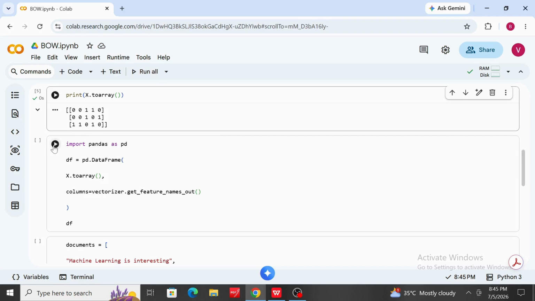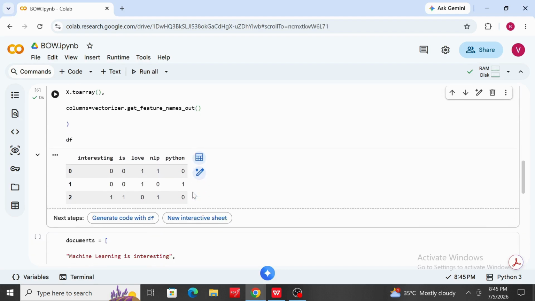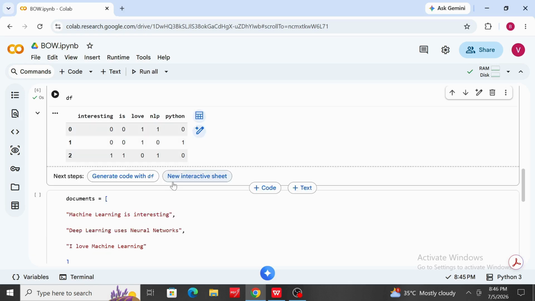Next we will try this example. See how many times this appears: from the first row, it appears 0 times, and all this appears 1 time, and NLP appears 1 time, like that. 2 means the particular word is there 2 times, like that. 0 means the particular word is not present.